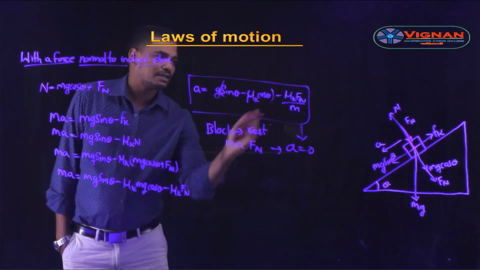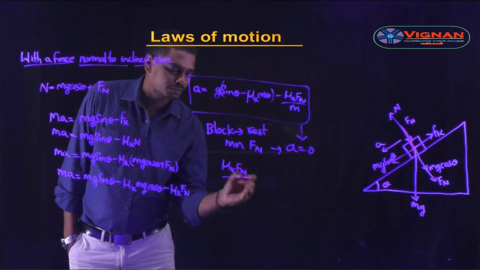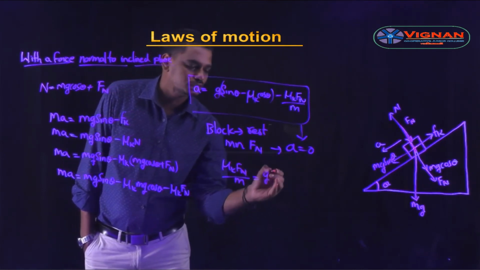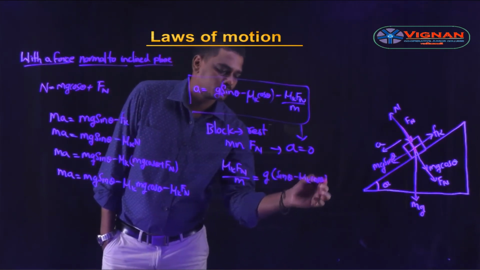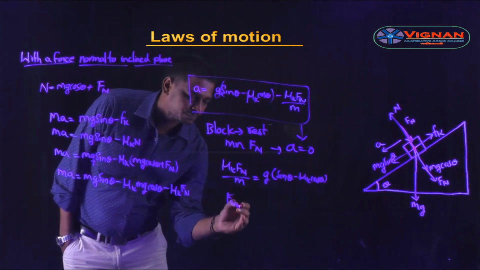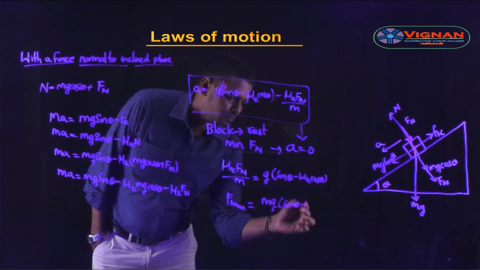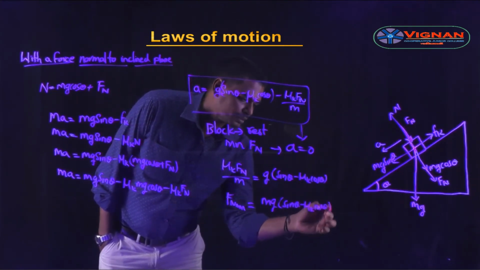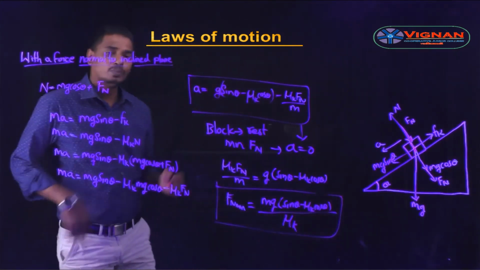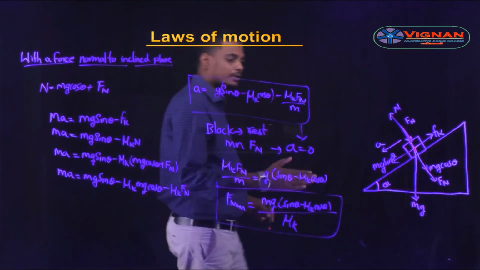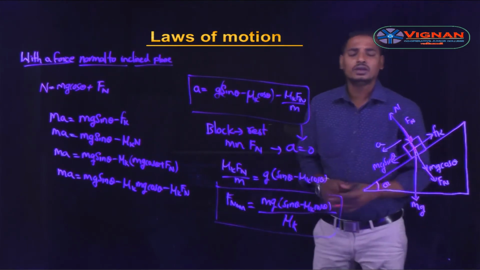So if acceleration is equal to 0, mu k Fn by m is equal to g into sin theta minus mu k cos theta, or Fn minimum is equal to mg into sin theta minus mu k cos theta divided by mu k, which is the minimum normal force to be applied on the block normal to the inclined plane such that the block will be in rest condition. So this is one of the applications.